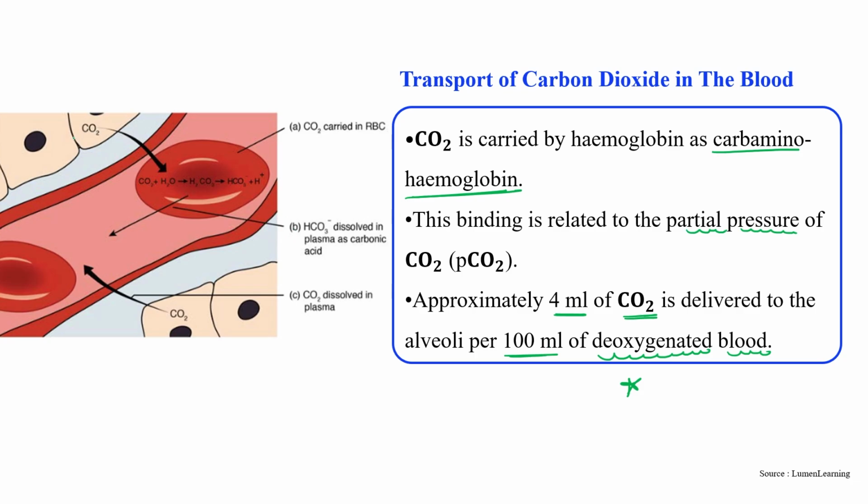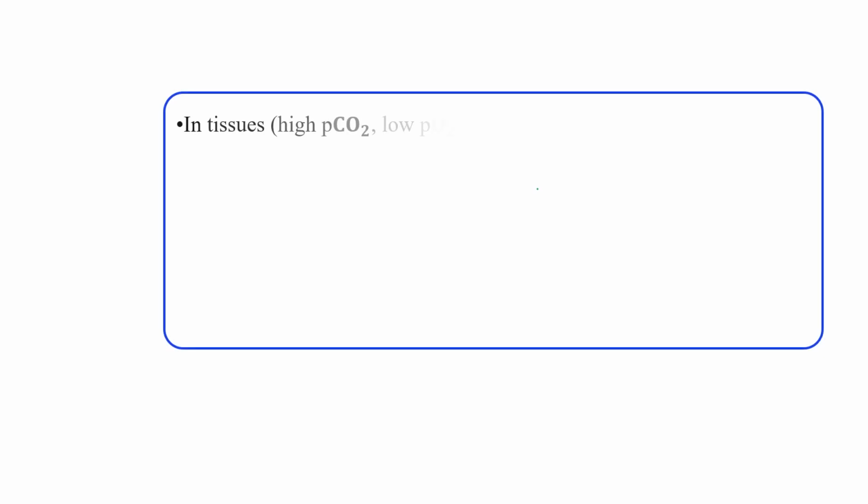Okay, and this is carbon dioxide which is present inside the tissue. This carbon dioxide very quickly combines with water and forms carbonic acid, which dissociates into bicarbonate ion and hydrogen ion. This bicarbonate ion very quickly dissolves into the plasma, and this is how it is transported. Again, the binding of carbon dioxide is related to its partial pressure, and approximately, as I just said, 4 ml of carbon dioxide is delivered to the alveoli per 100 ml of deoxygenated blood.